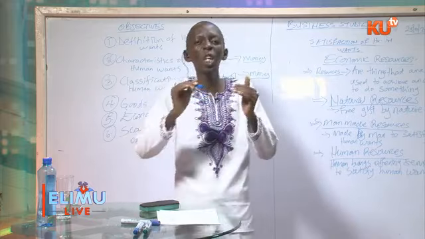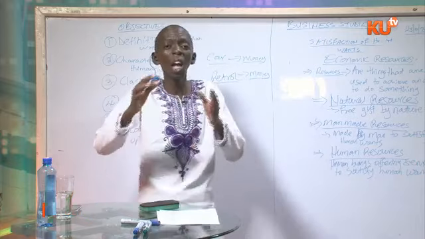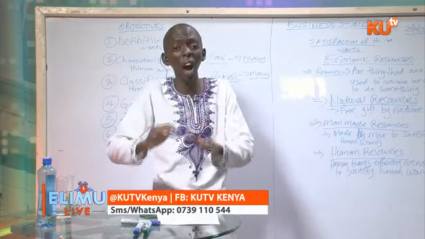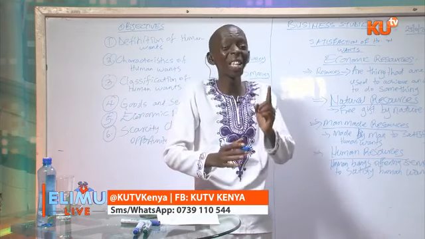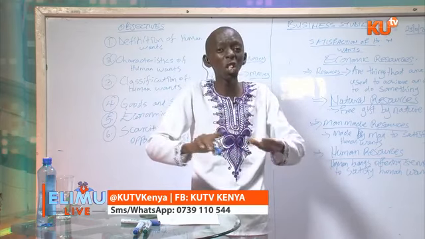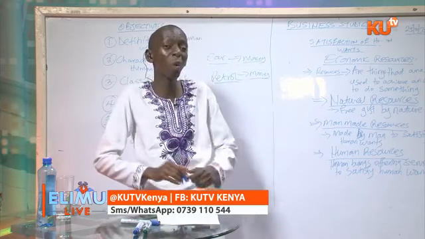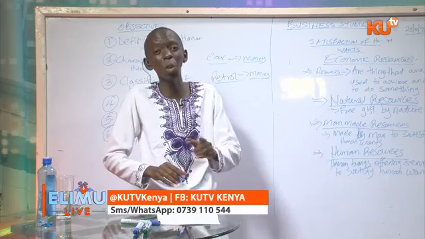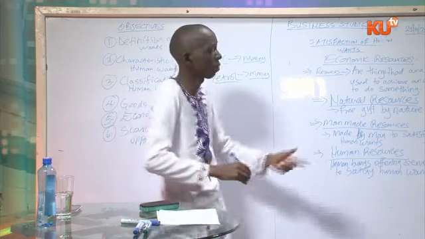So when we say that economic resources are scarce in supply, we are talking about economic resources not being enough to satisfy all the wants of a human being. An example is money. It's not enough to satisfy all your wants. And I know you are a witness of that. Money is never enough. That's why you'll see that a billionaire will still want to have more money.